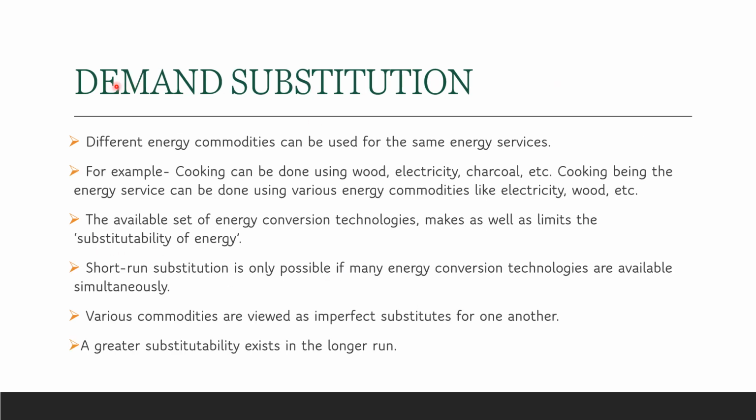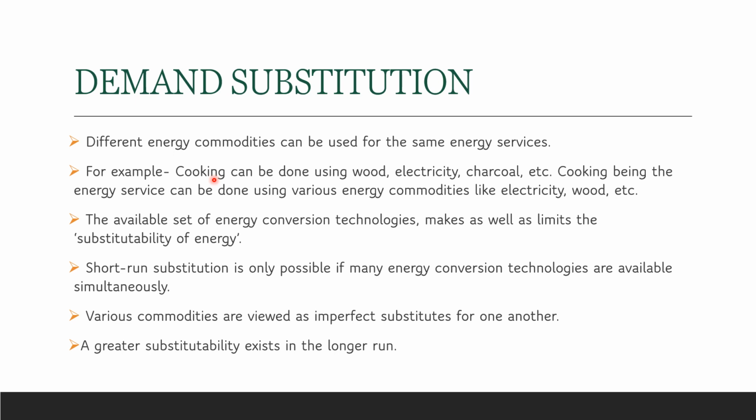Now let's understand demand substitution in the case of energy. There are different energy commodities available in the economy which can be used for the same energy services. Let's take an example of the energy service of cooking. To provide this service of cooking, there are different energy commodities available, and we can choose which commodity to use. For example, we can use charcoal, wood, electricity, gas.